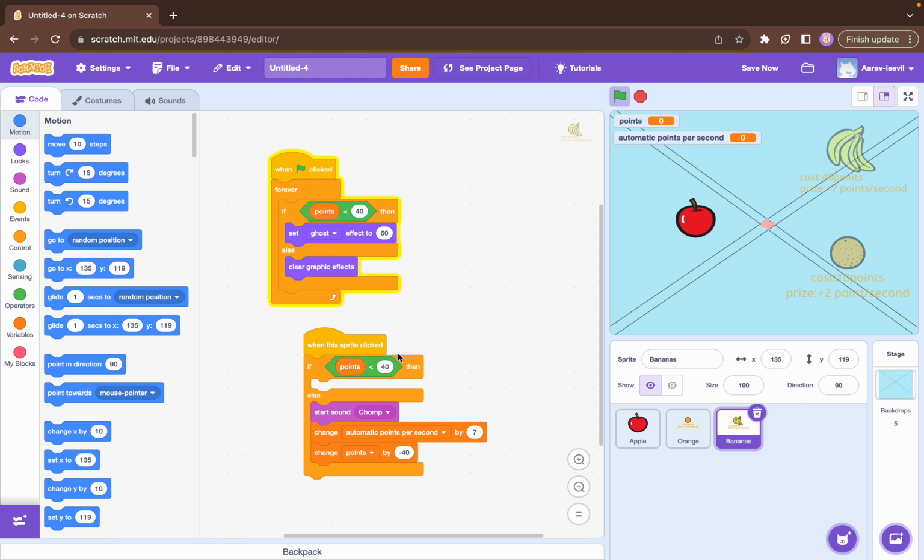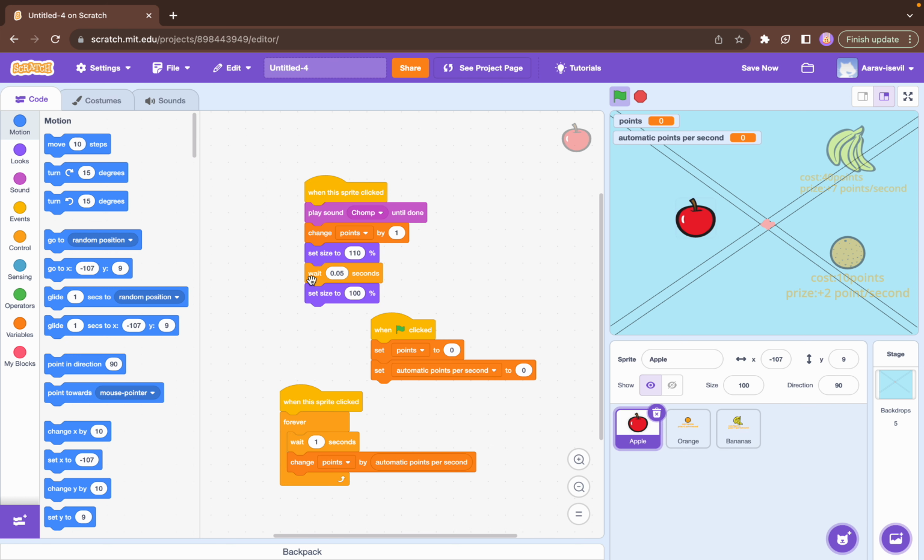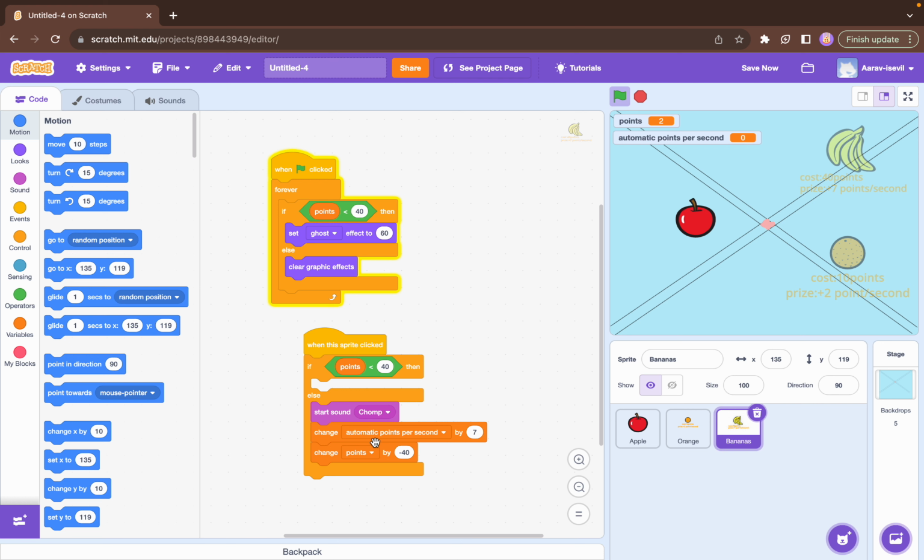When this sprite clicked, so when the banana is clicked, if points are below 40, then do nothing, else start sound chomp. I'm not going to show you because I think the chomp is the same for the apple as well. Play sound chomp, which is this one. So imagine the banana will be that as well, okay?